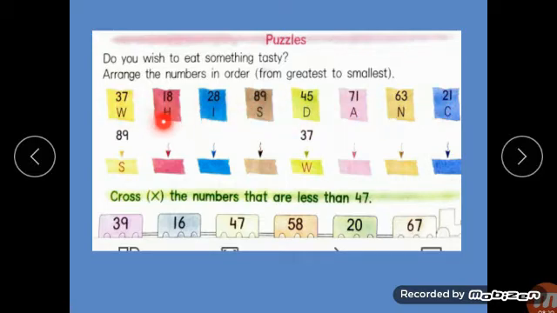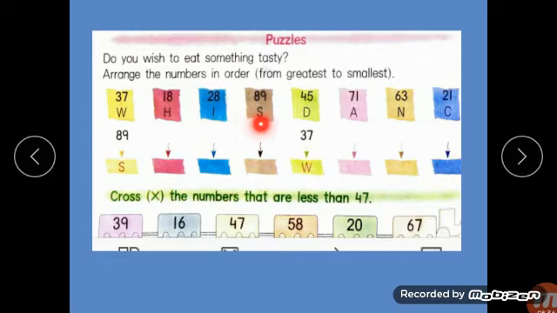First of all, you have to put out the number which is greatest among all these. So which is the greatest? 89. So one is done for you. That is 89 and the alphabet is S. Here S is written, no children? So you have to write the alphabet S.